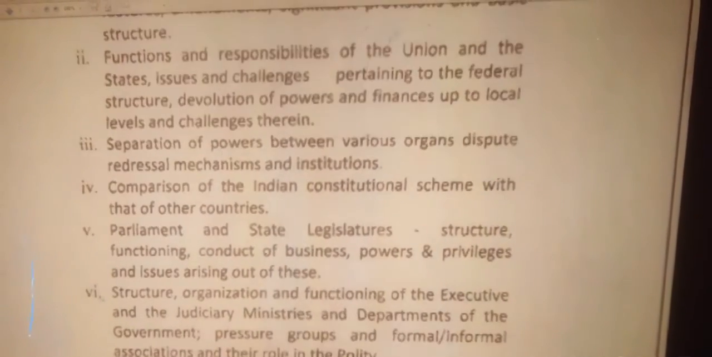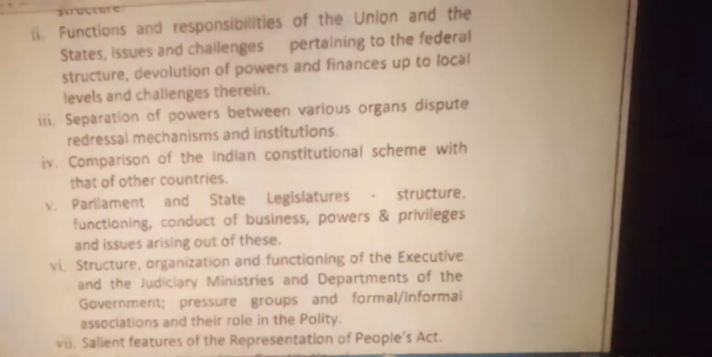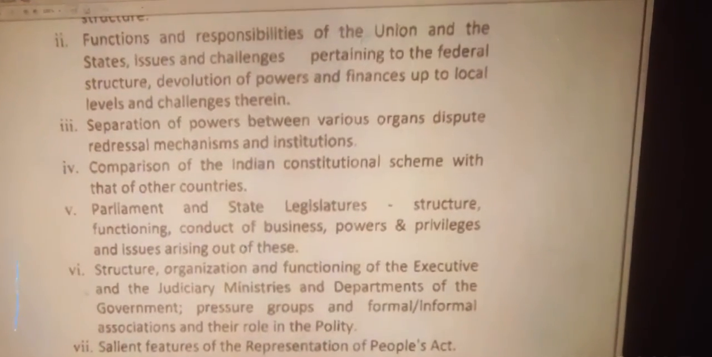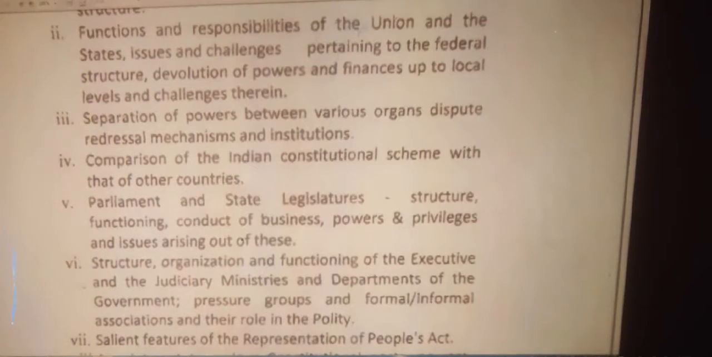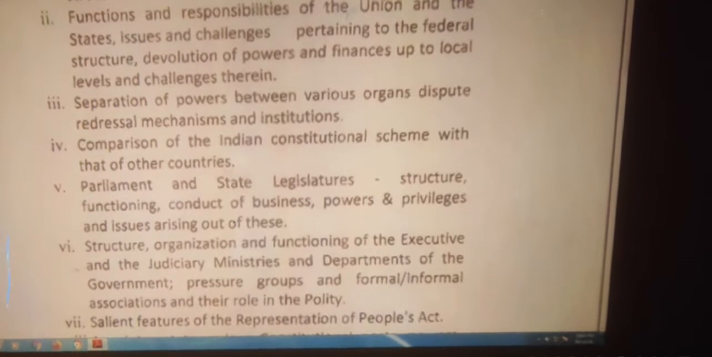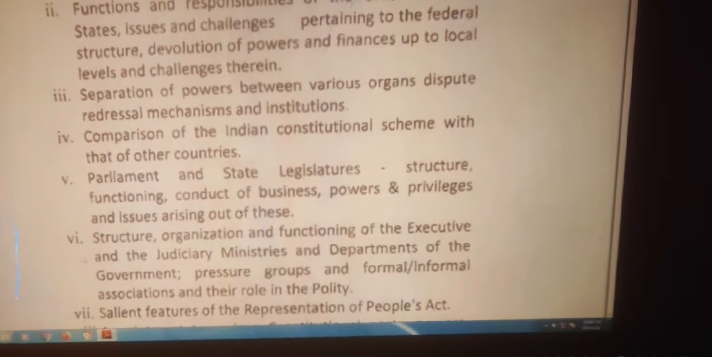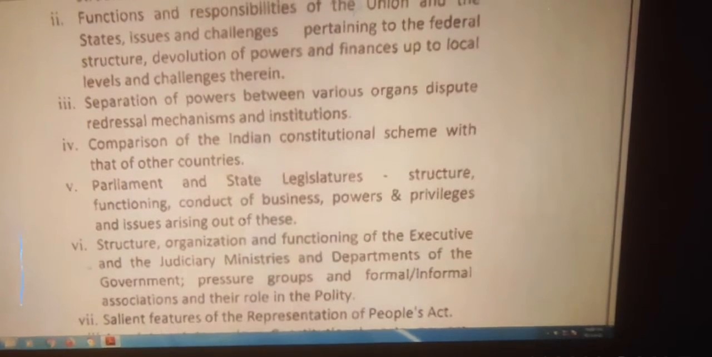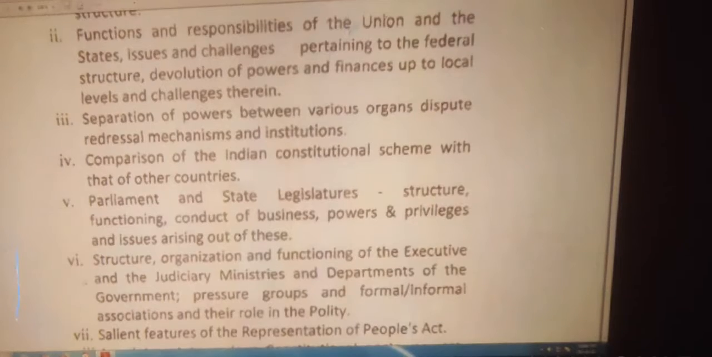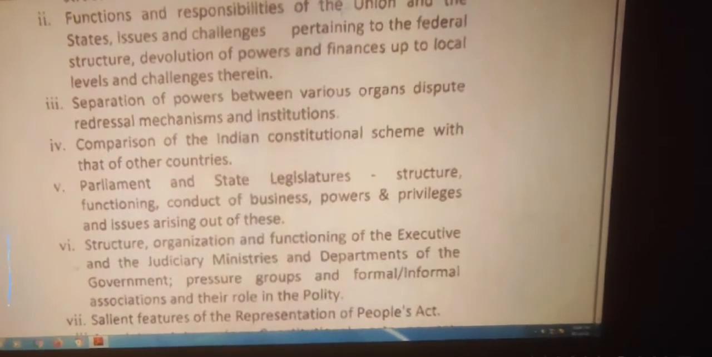And number 5, parliament and state legislatures, structure, functioning, conduct of business, powers and privileges and issues arising out of these. Number 6, structure, organization and functioning of the executive and judiciary, ministries and departments of the government, pressure groups and formal informal associations and their role in the polity.